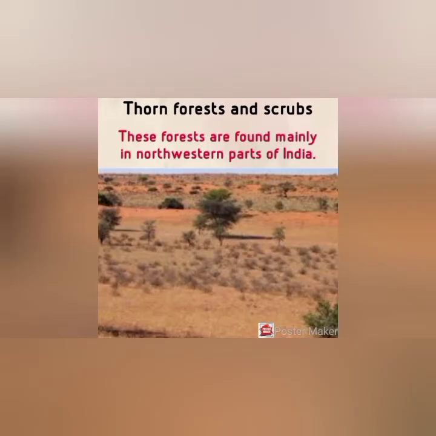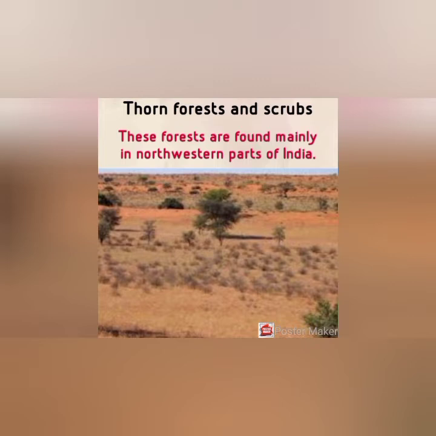Next, the thorn forests and scrubs. Thorny trees and bushes comprise the thorn forests and scrubs of India. These forests are found mainly in the northwestern parts of India, that is, in the semi-arid areas of Gujarat and semi-arid and arid areas of Rajasthan.